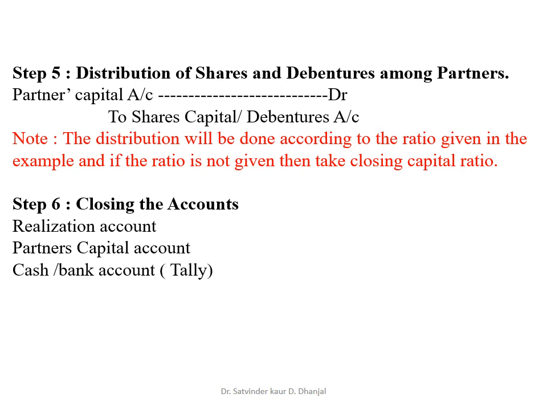So these are the 6 steps for solving an example of conversion or sale of partnership firm. The very first step was calculation of purchase price. There were two methods, net asset and consideration method. Second is transferring the balances. Step 3 was entry of purchase price. Step 4 was solving the adjustment. Step 5 is distribution of share and debenture among partners. Step 6 is closing the account.